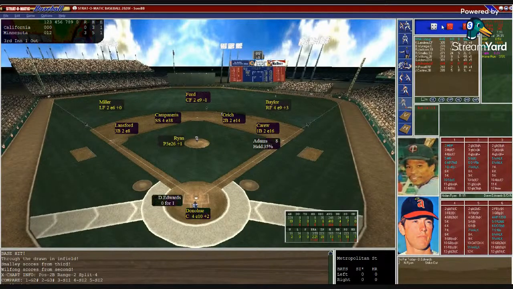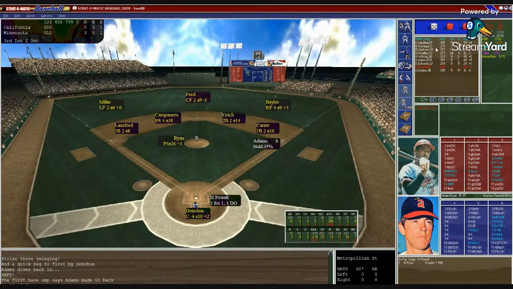So now back to Dave Edwards. It's 3-0 Twins. 1 out in the third. Donahue sets the target. Ryan from the stretch. Here's the pitch to Edwards. 5-4. Got him on strikes. 2 outs here in the third. Here's Powell, 1 for 1 with a double.